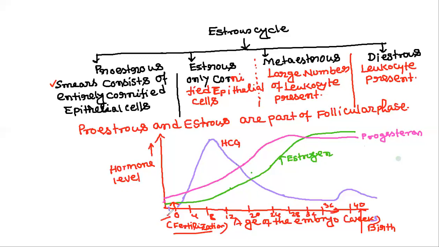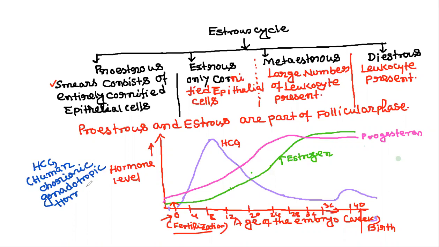If fertilization occurs, what will the hormonal graph look like? In the first few days, HCG, the human chorionic gonadotrophic hormone, will increase.